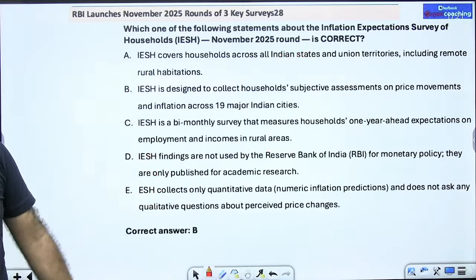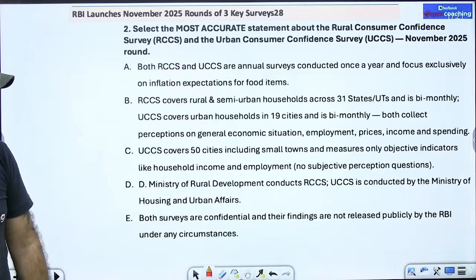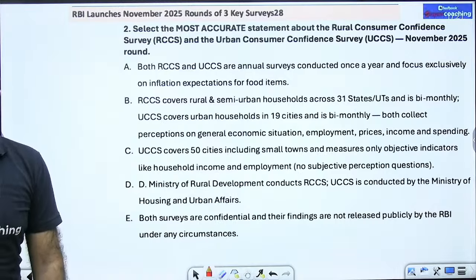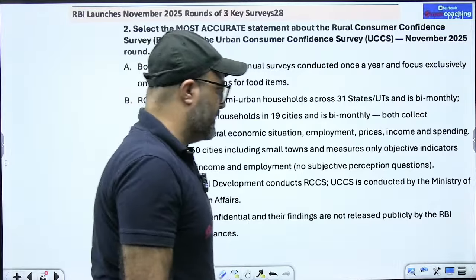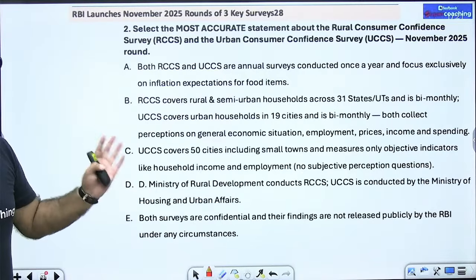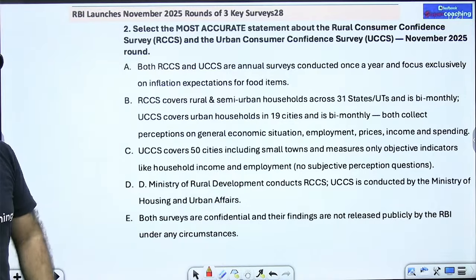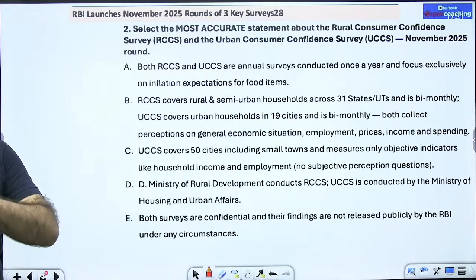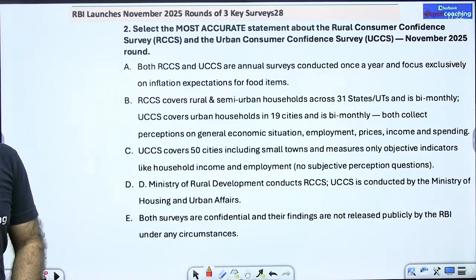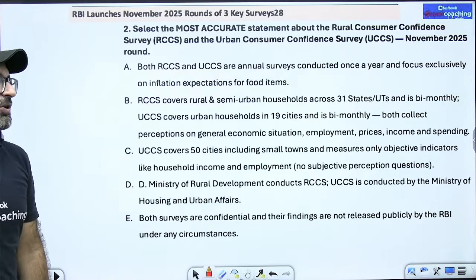ठीक है जी. अगला question is now your homework. Take the screenshot in next 10 seconds and you will be giving me the answer in the comment section, and I will be sharing the correct answer for the same, and we will be revising the same question in the upcoming class as well. So please take the screenshot. It is based on rural consumer confidence survey as well as urban consumer confidence survey. Done guys? I hope you must have taken the screenshot. Let's move on to the next news.